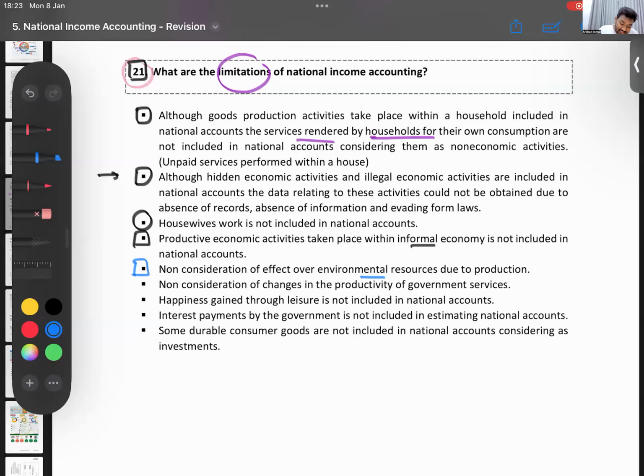And then sometimes, certain government productive activities also are not taken into GDP. Then even this happiness and leisure. Now, will the GDP ever show how happy you are? Will the GDP ever show how much free time you have? No. Now, think of a country like Japan.